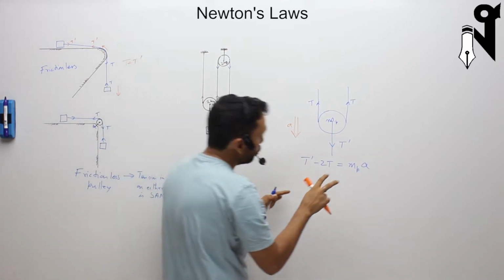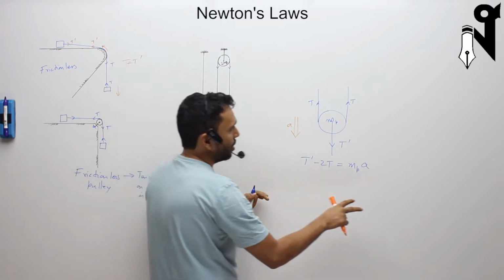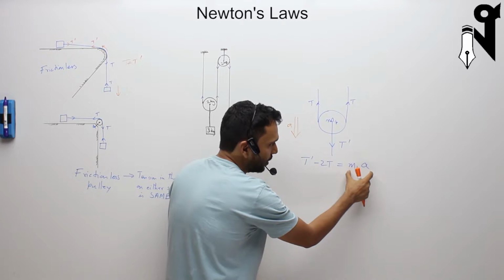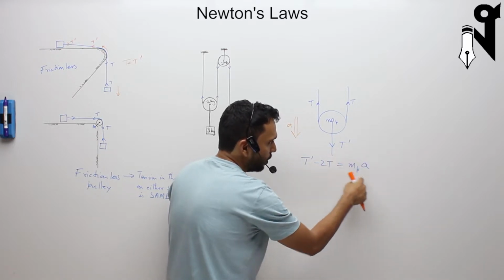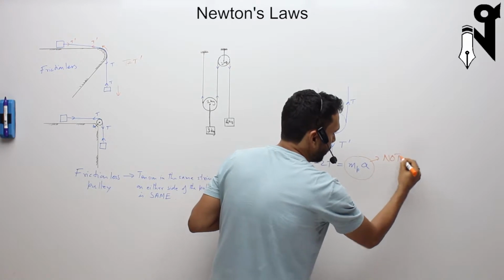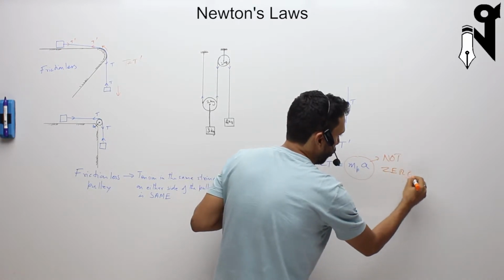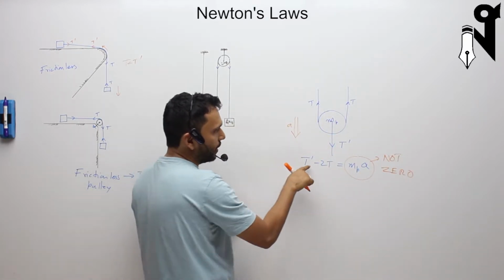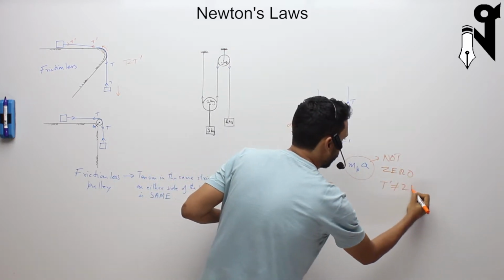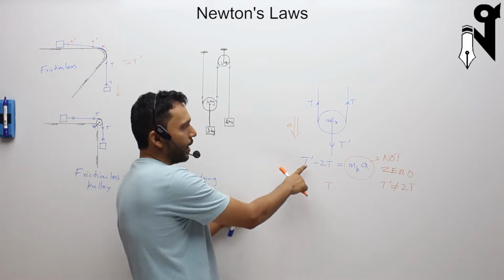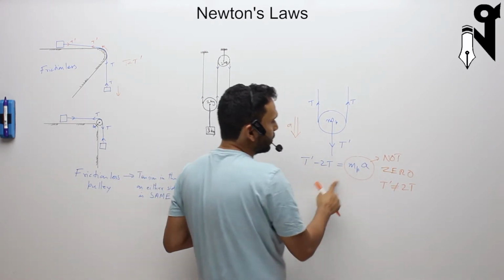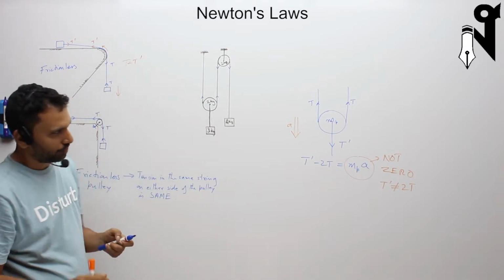Acceleration is not zero. So what we get over here is that if there is a mass to the pulley, then this term will have some value. If this term is not 0, then T dash is not equal to 2T. Your T dash will be 2T plus the term. Hence, if it is massless, then only you can take it as 0.